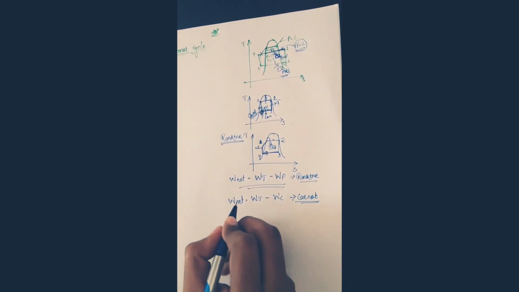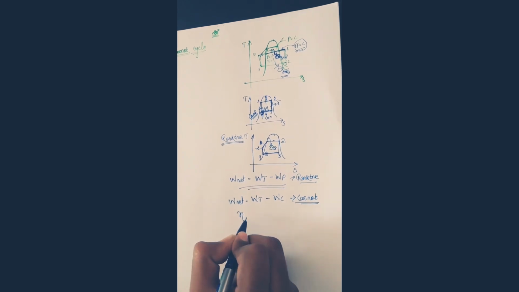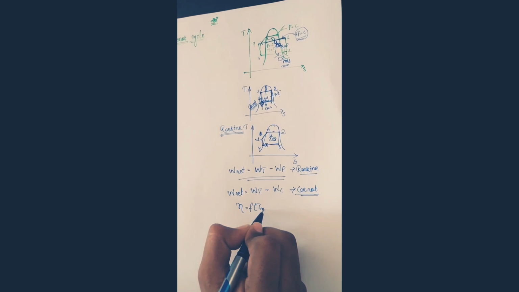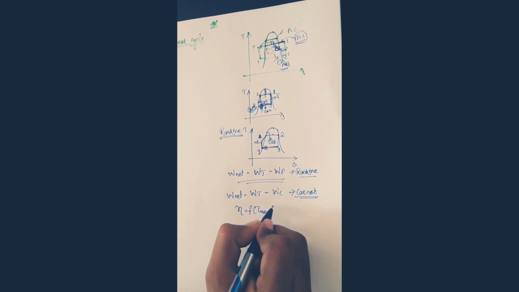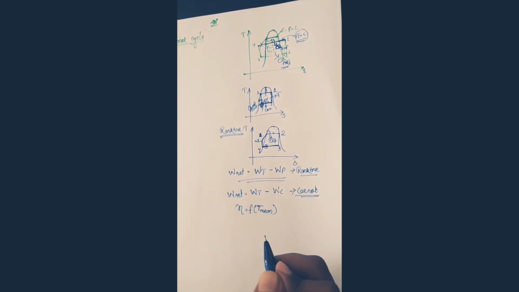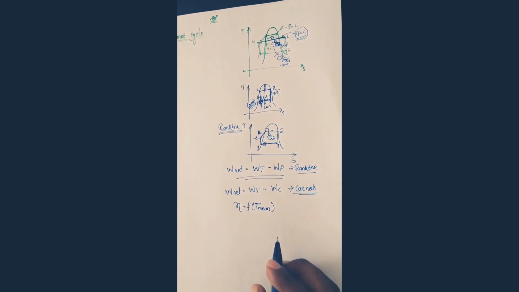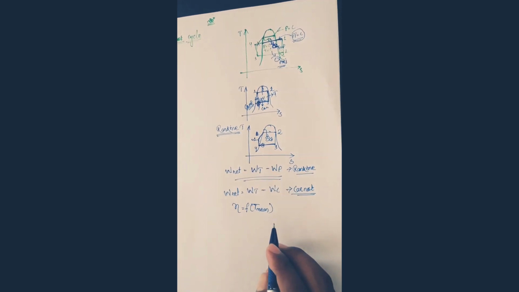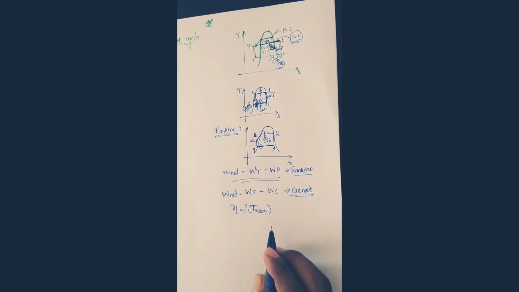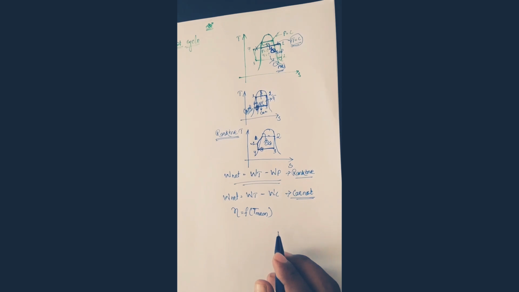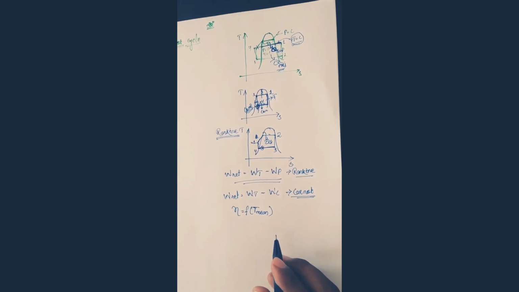Remember guys, another main point: efficiency is a function of mean temperature. If mean temperature is increasing, then efficiency will increase. If mean temperature is decreasing, then efficiency will decrease. We will discuss it here.